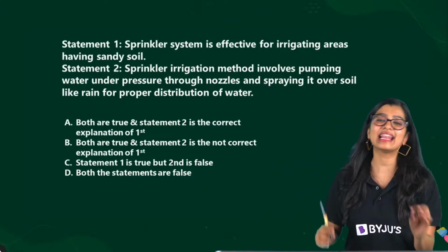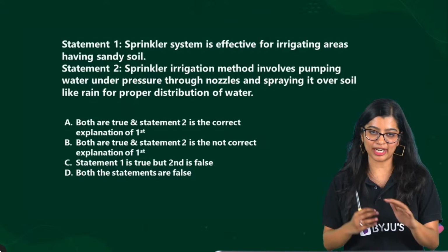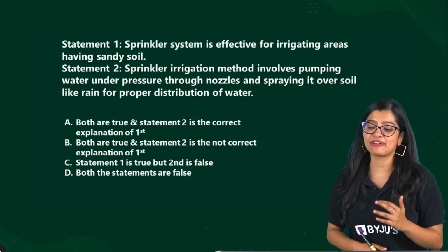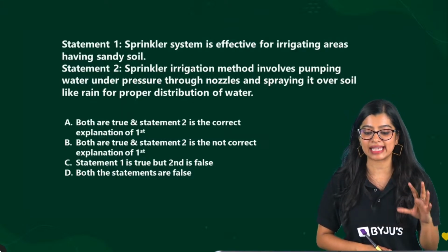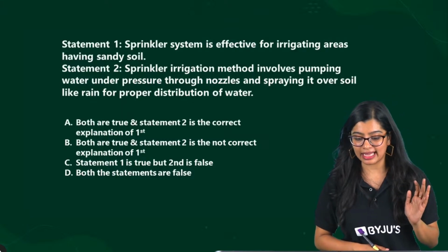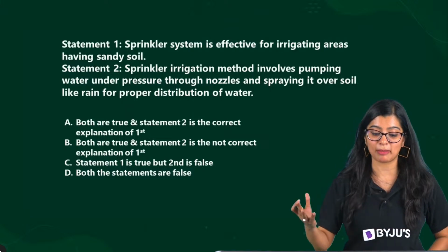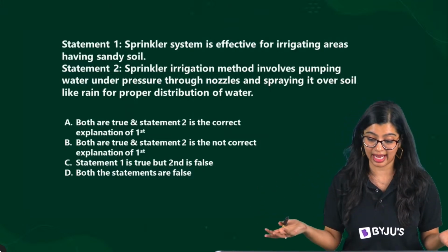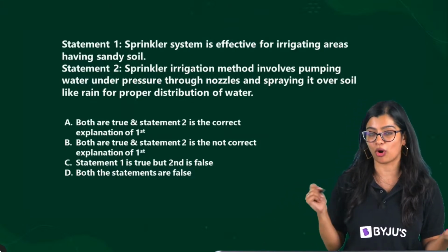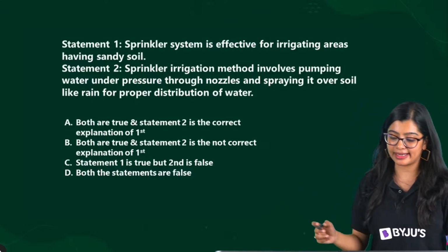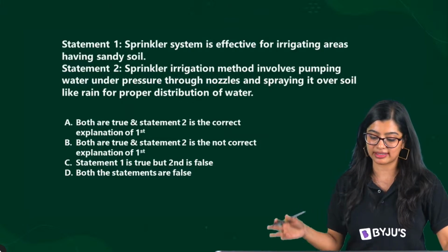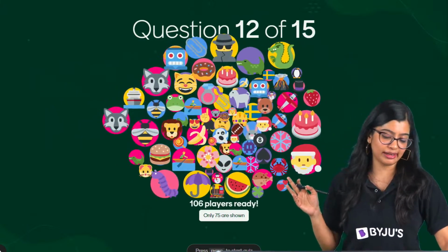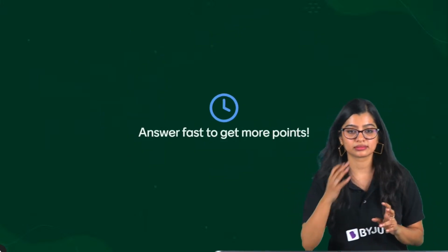This is the next question. This is slightly tricky, but it's okay. It's an assertion and reason statement. Sprinkler system is effective for irrigating areas having sandy soil. The reason being that sprinkler system involves pumping water under pressure through nozzles and spraying it over the soil like rain for proper distribution of water. Now you need to identify if both statements are true and whether this is the correct explanation or not. Yes? You will see the question on Menti now.